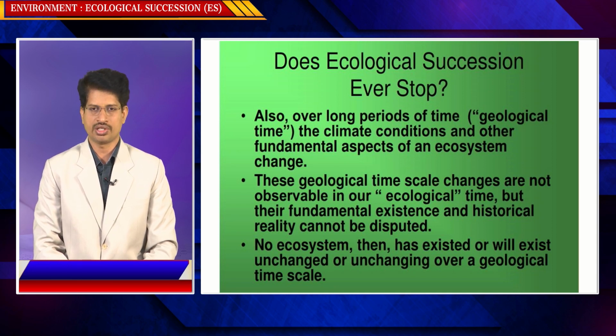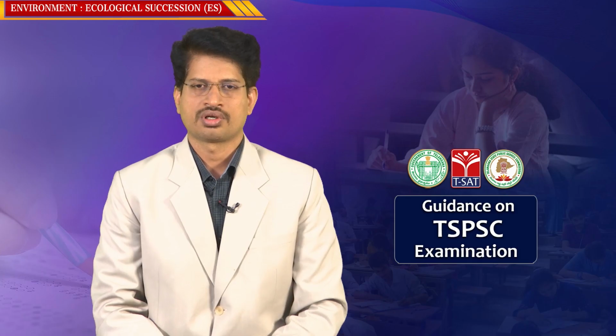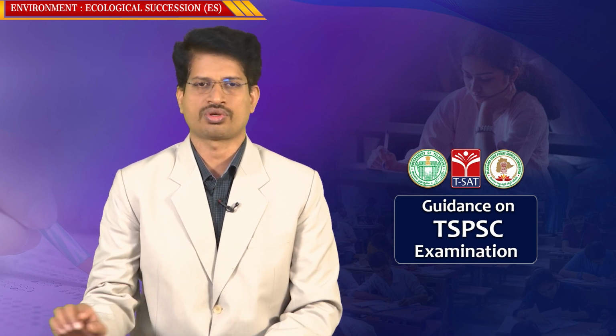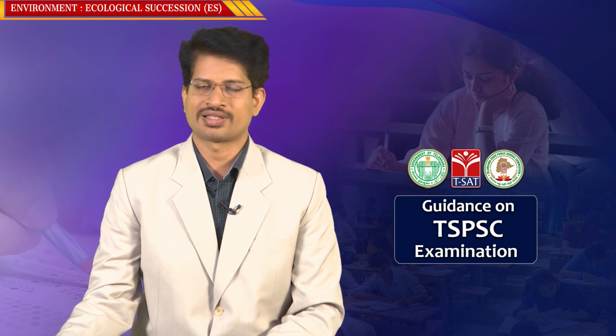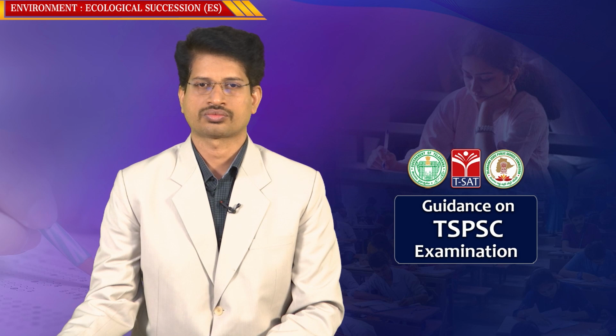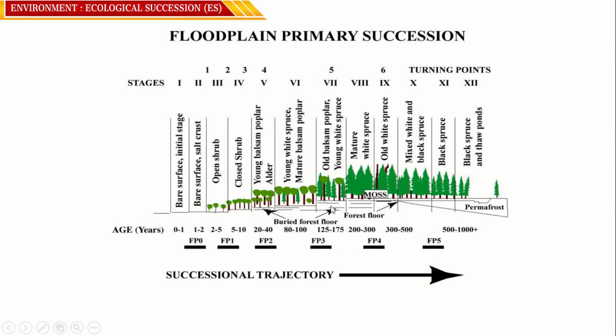There is a gradual change, and always a different combination of species emerges from the existing established biodiversity or ecosystem. So, it is a continuous process. Ecological succession never stops. This is the succession from the initial stage to the final stage.